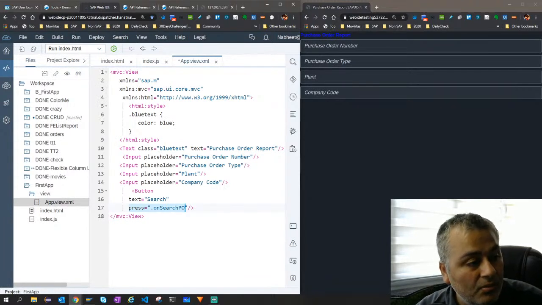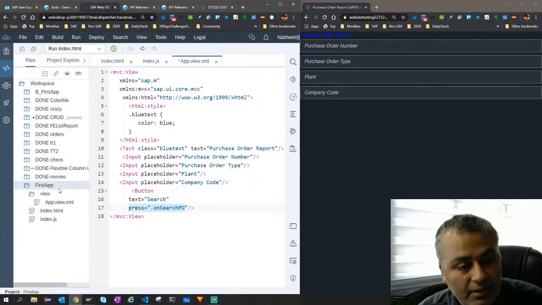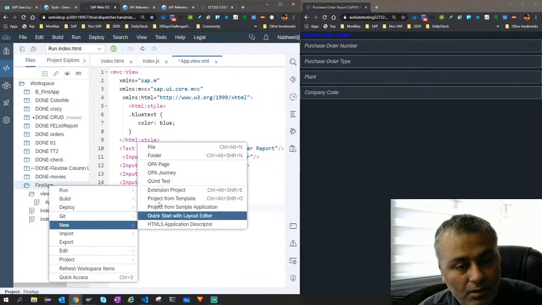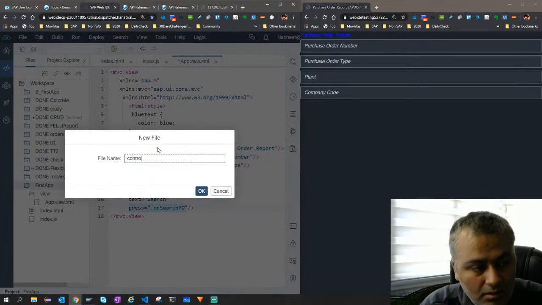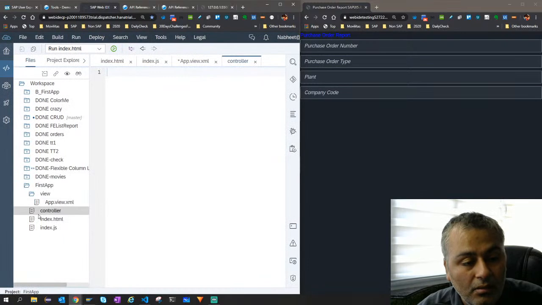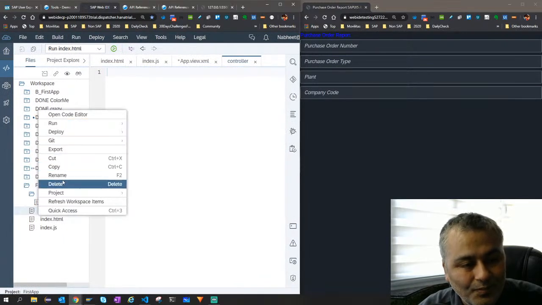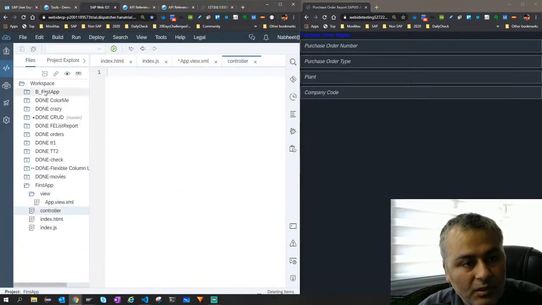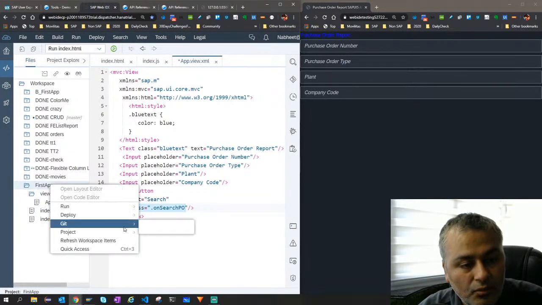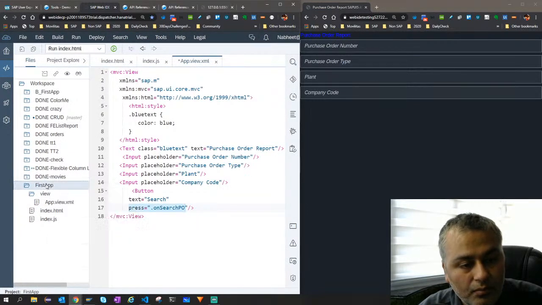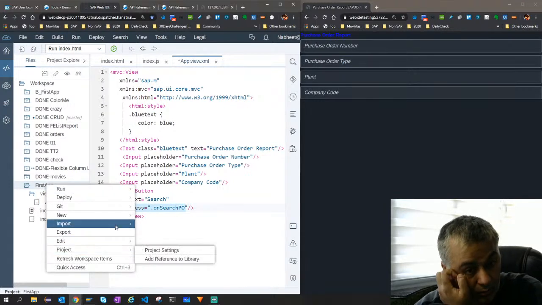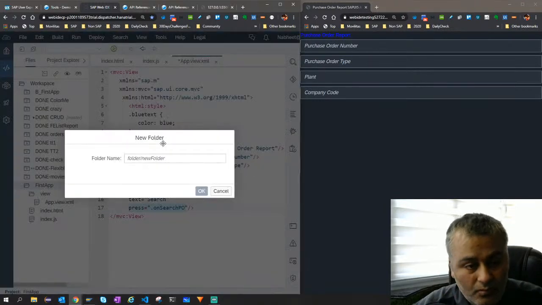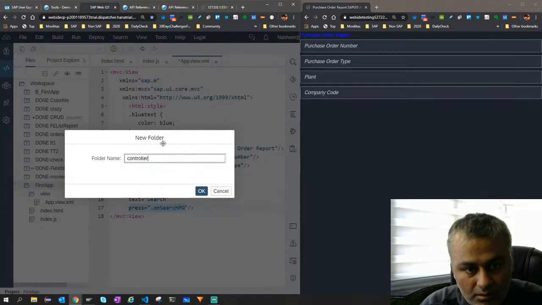Okay, so now what we will do is let's first create a controller folder. Not file, 1 second. Let's just create a new folder, and I say controller.